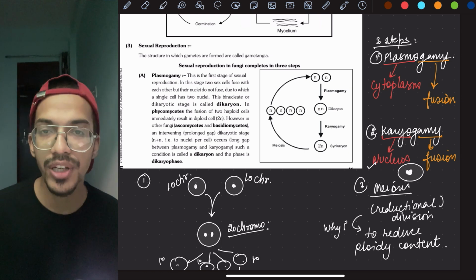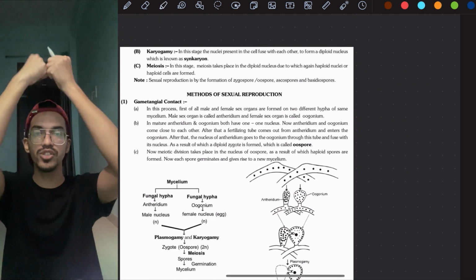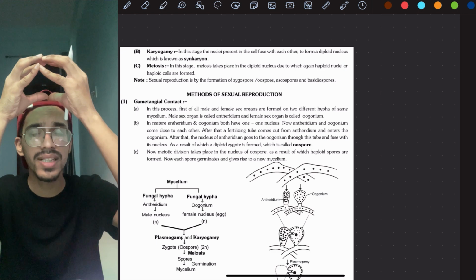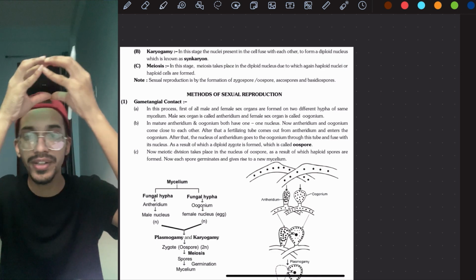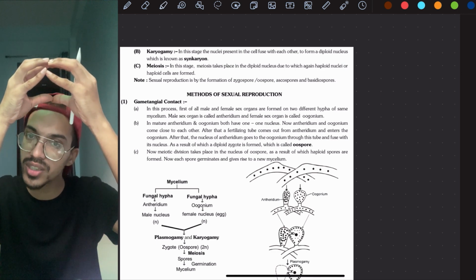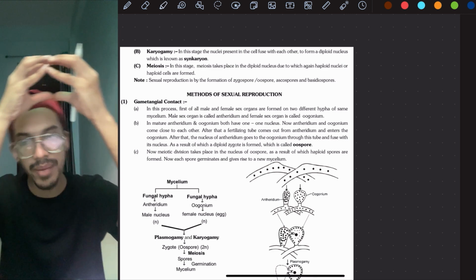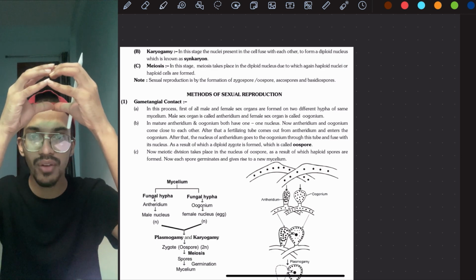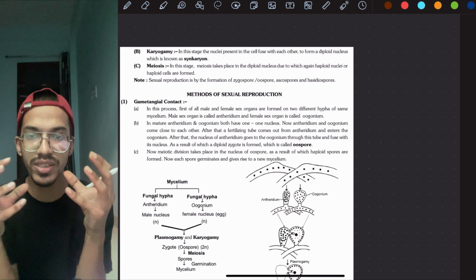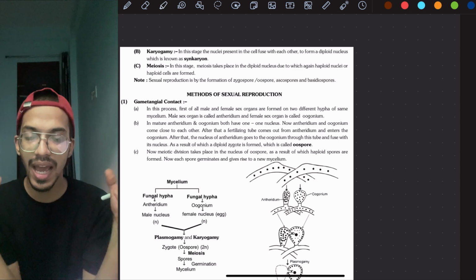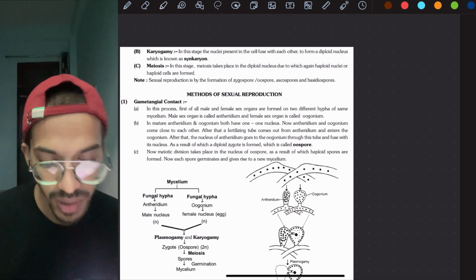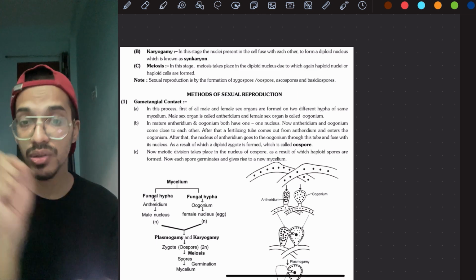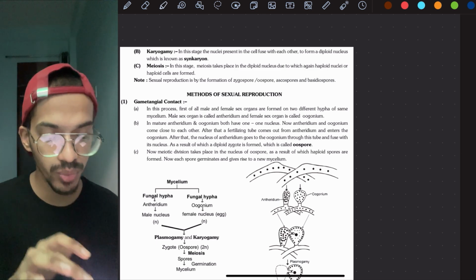Understood? This is the only way of reproduction. So first of all, what will happen? 2 cells will join. Once they join, they have 2 nuclei in the single cell which is formed. 2 nuclei in a cell is not acceptable. We want 1 nucleus, so the nuclei will also fuse. Nuclear fusion is called karyogamy, because karyo is for the nucleus, gamy is for the fusion. Once they fuse, the chromosome number is high. We have to reduce the chromosome number to half. It will divide by meiosis and form 4 cells, 1, 2, 3, 4. Each will have 10 chromosomes. That's it. Did you understand it? I have asked and written all the possible questions, all the possible concepts over here. I hope you will understand it.